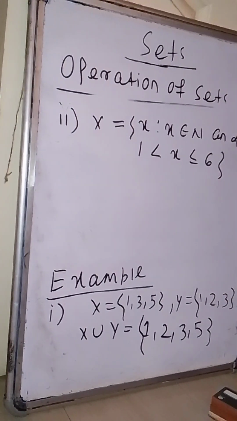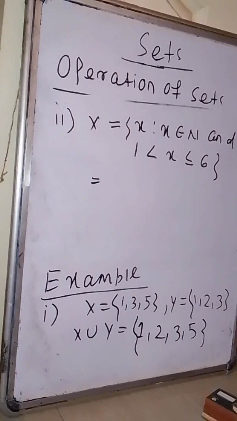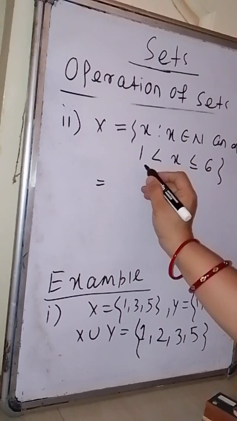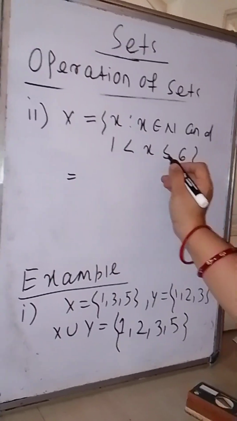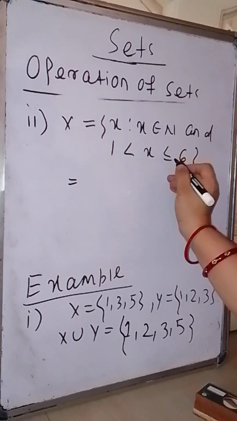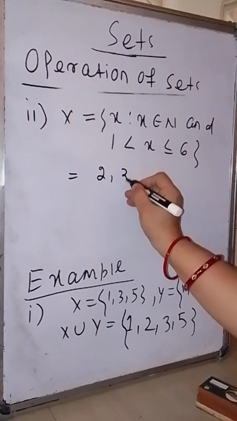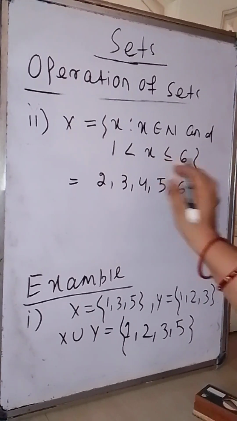In the previous class we discussed intervals. So what are the elements? Let us list all the elements in roster form. x is a natural number lying between 1 and 6. 6 is also included because it is written as less than or equal to. 1 is not considered. So 2, 3, 4, 5 and 6 will be included.